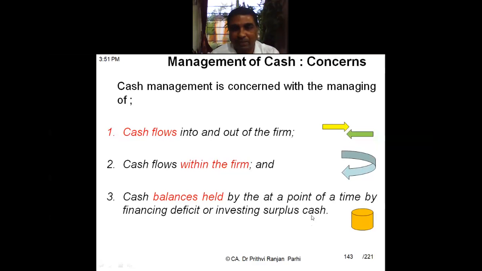The surplus cash has to be invested. So once we know this is the balance we should hold, if excess money is there, that should be invested. And in case there is a deficit, then some arrangements have to be made to finance that deficit. That deficit needs to be financed. These are the three concerns of cash management.